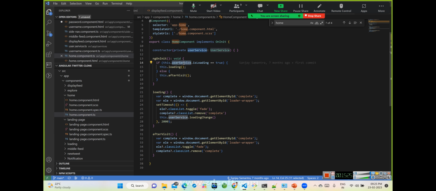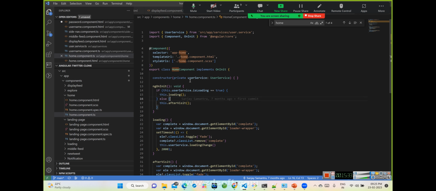User service, if we go to that, let's see, it is checking a condition, right? User service dot isLoading equal to true or false. Let's try to see, at the constructor level we have injected this user service. So there is some service injected over here and that is doing something. Let's see what's written over there.